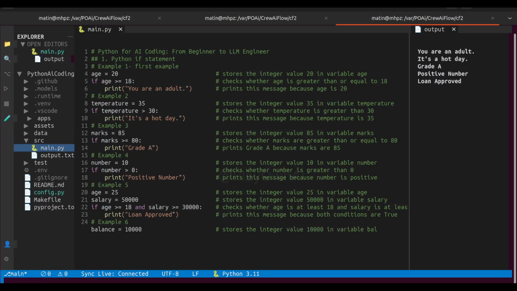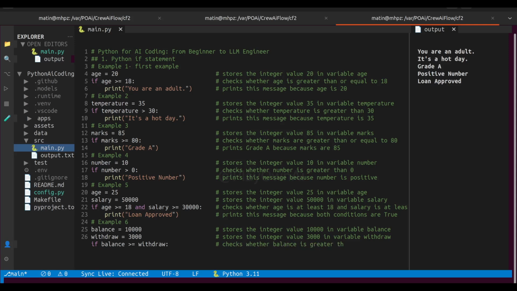Example 6. balance = 10000, withdraw = 3000, if balance >= withdraw: print transaction successful. This example simulates a simple banking transaction. We have an account balance of 10,000. The customer wants to withdraw 3,000.